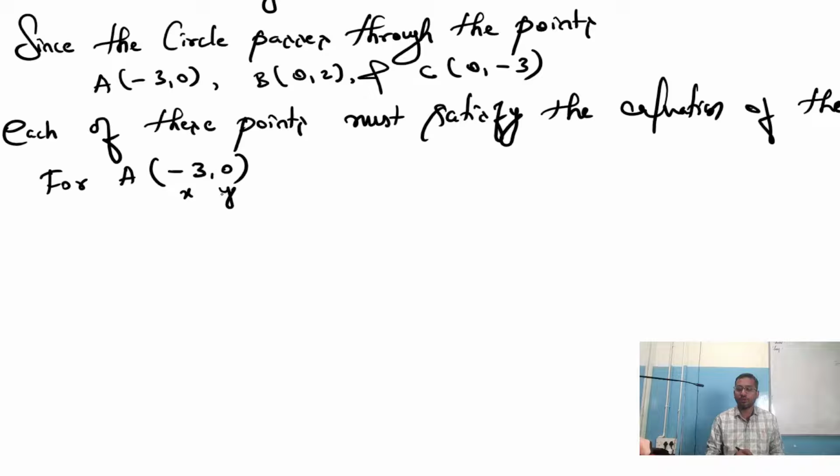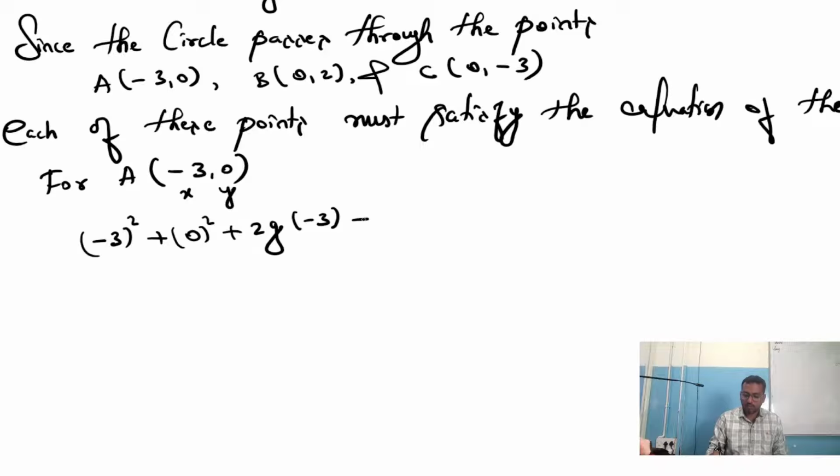X square: minus 3 square, plus y square: 0 square, plus 2gx: 2g, we don't know g, x is minus 3, plus 2fy: y is 0, plus c, c value we don't know, equals 0.